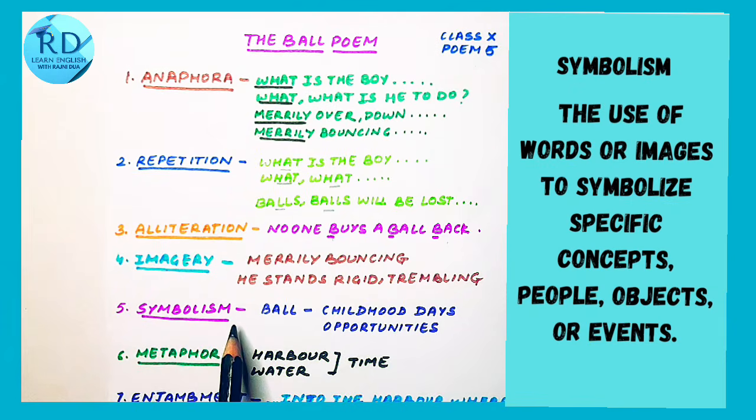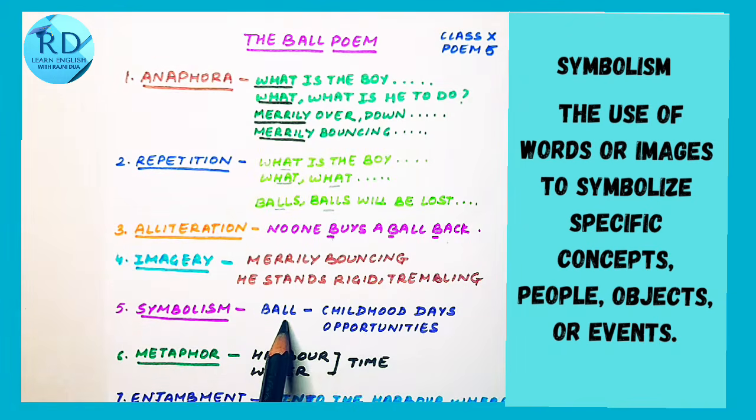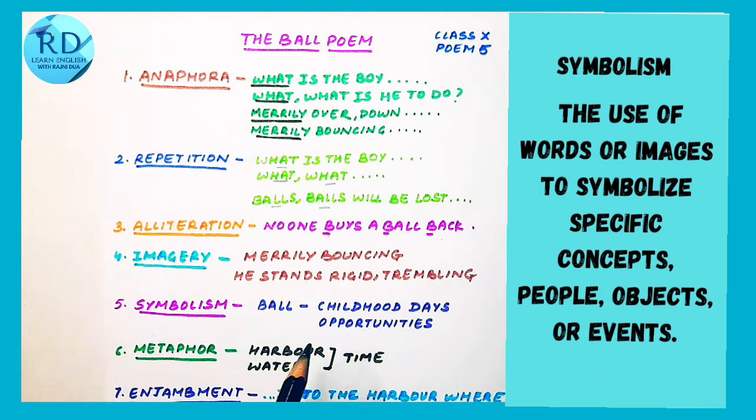Next is symbolism. Here ball not only is actual object ball, but it also represents something else. For example, here in the poem, initially, the ball represents childhood days. So the boy losing a ball means boy losing his childhood days. He is grown up. And ball later on represents opportunities, chances. When the poet says nobody buys a ball back or people will take ball, he is actually referring to the opportunities that people are going to snatch away from you.